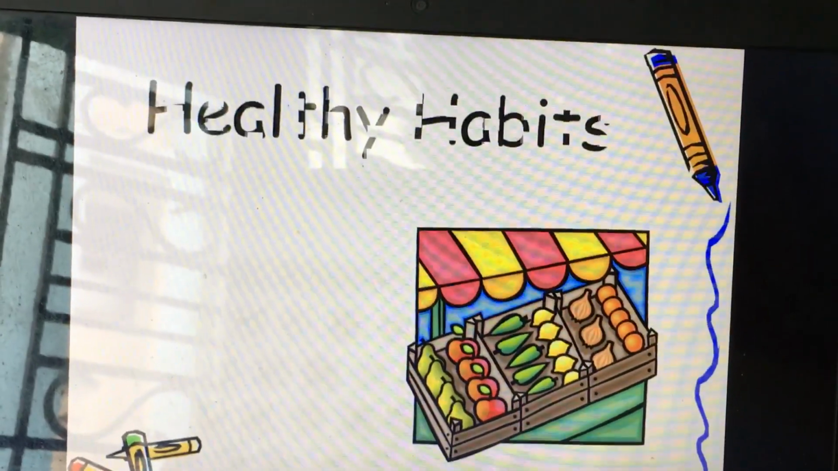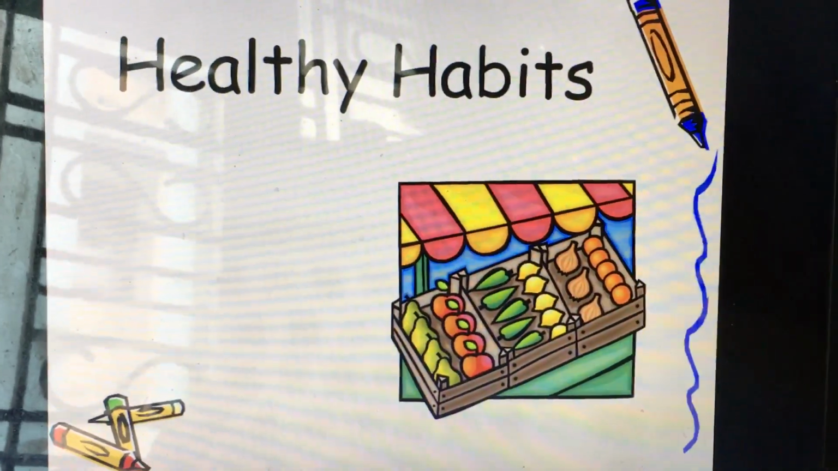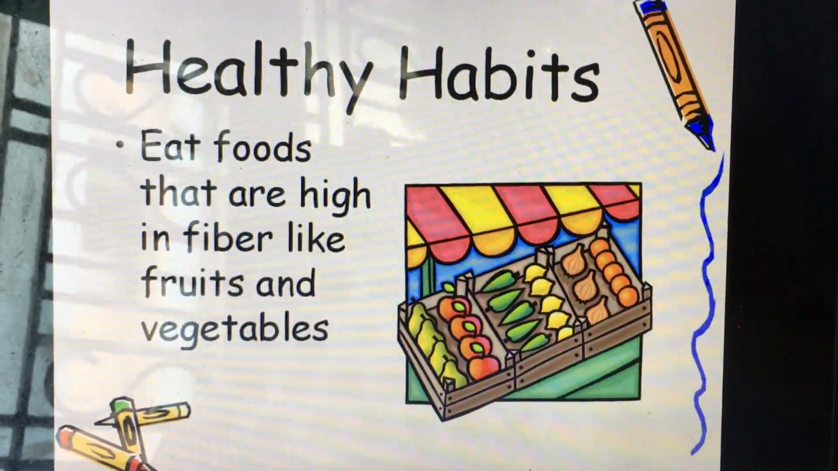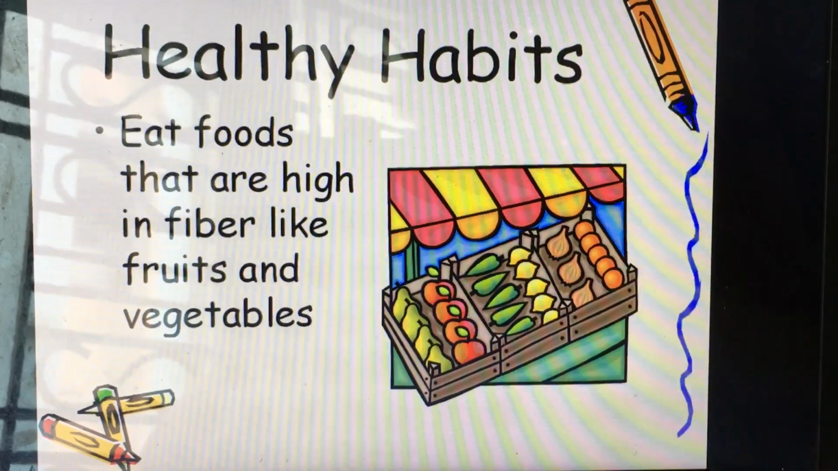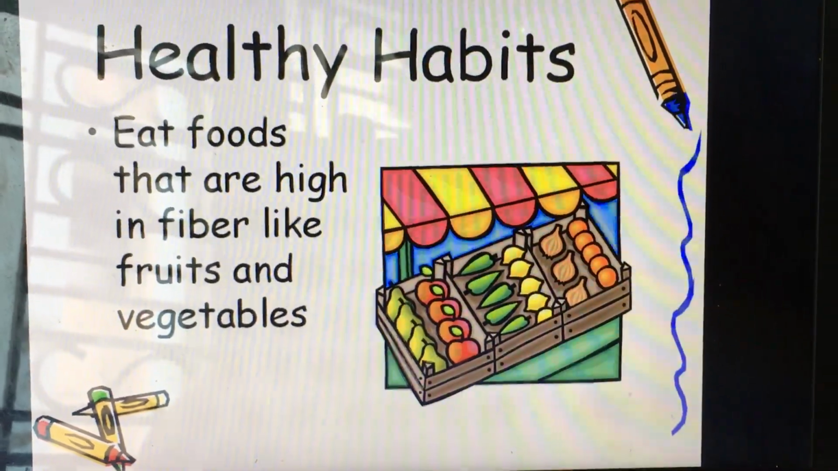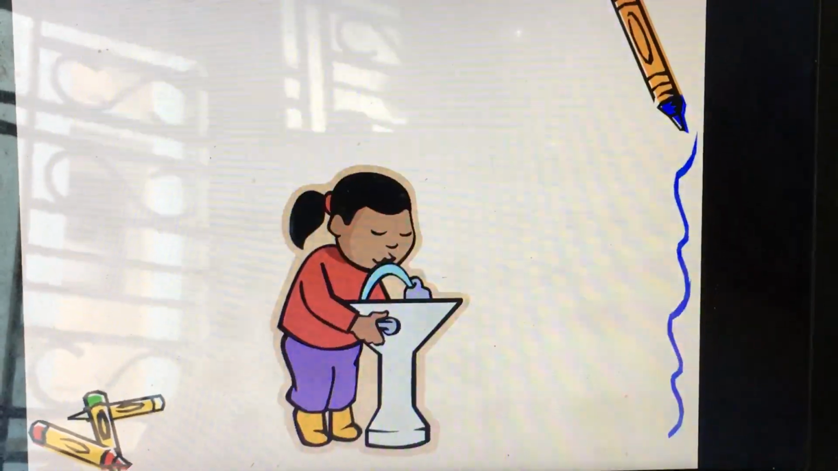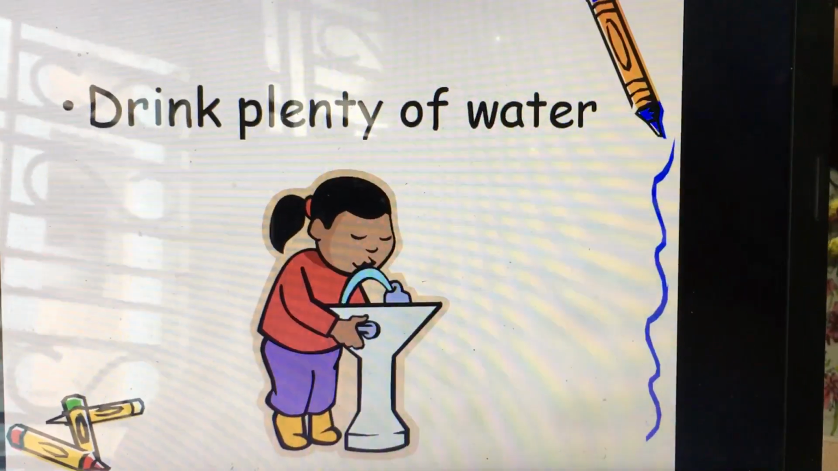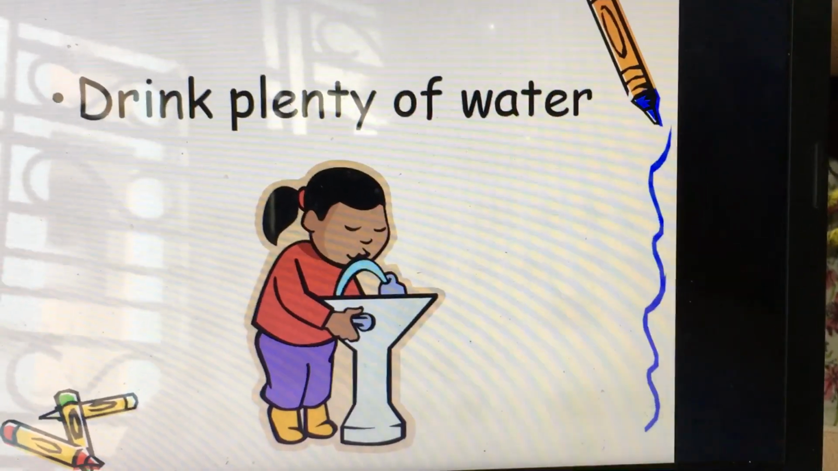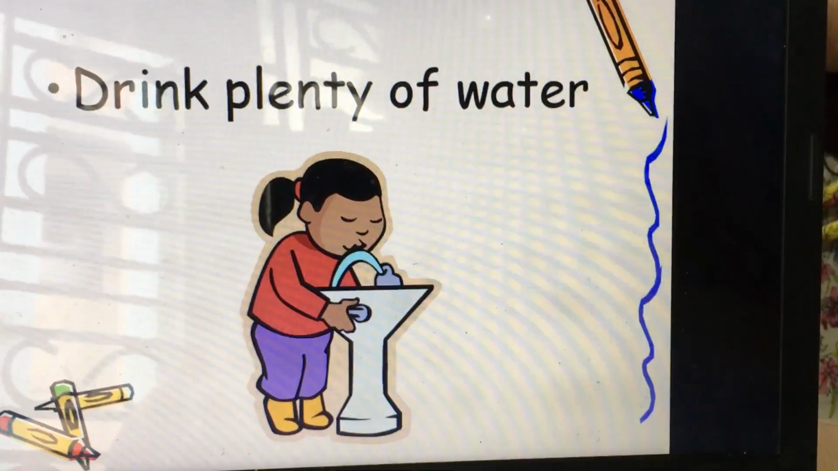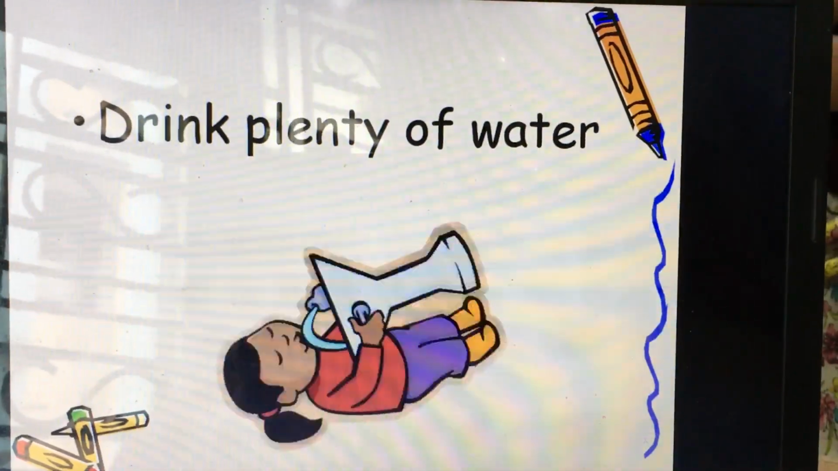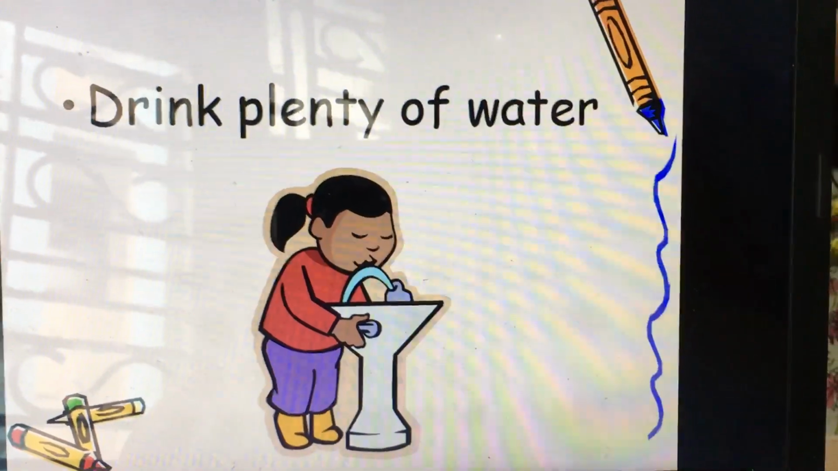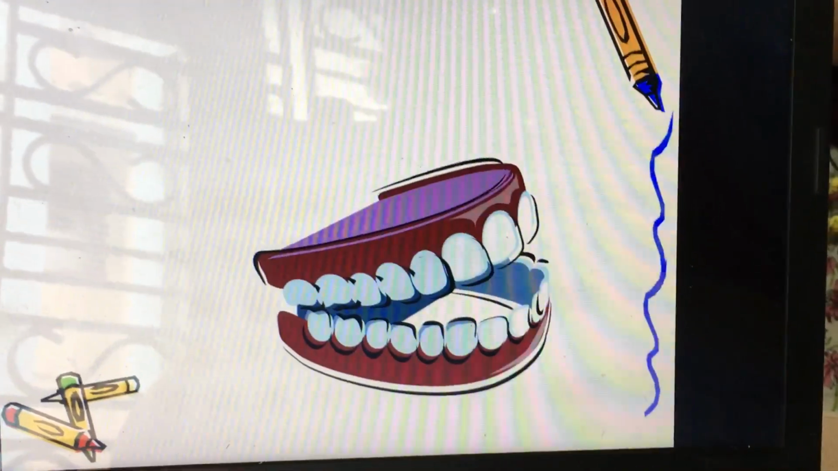Now, what are our healthy habits? First, eat foods that are high in fiber like fruits and vegetables. So, we always eat fruits and vegetables. Now, the second one is we should drink plenty of water because it helps in digestion also. So, we should drink at least 8 glasses of water in a day.